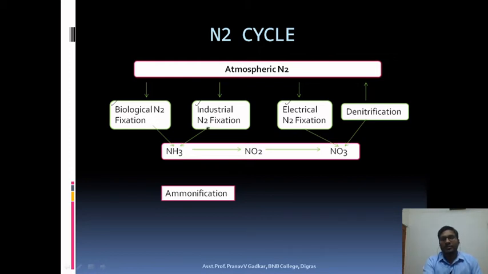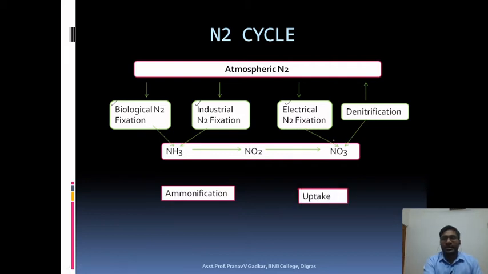In industrial nitrogen fixation, atmospheric nitrogen is converted into ammonia, and then this ammonia is converted into nitrite by soil bacteria like Nitrosomonas, and then Nitrobacter converts it into nitrate, and this nitrate is also denitrified into atmospheric nitrogen.